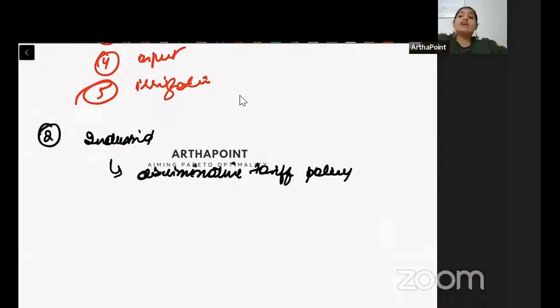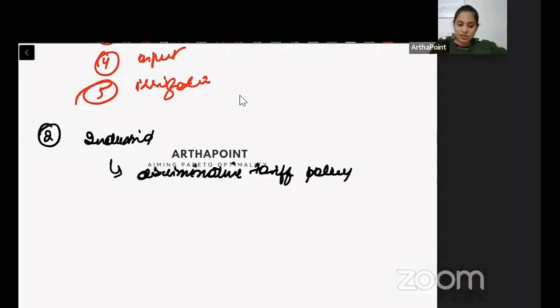We were doing heavy import of the finished goods at very heavy tariffs. So this was a discriminative policy. Jo bahar se ban ke aa rahe the finished goods, un pe hum bahut tax de rahe the. Jo hamare raw material bahar ja rahe the, we were not getting any money out of it.